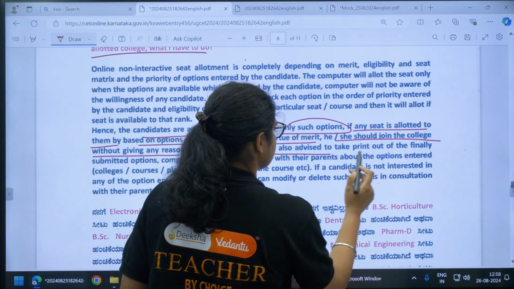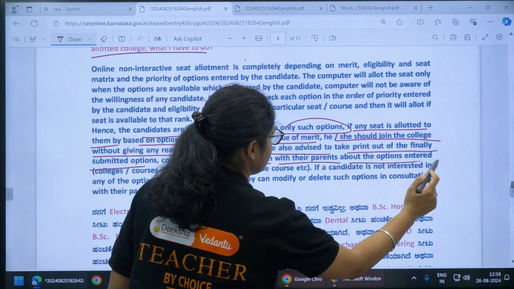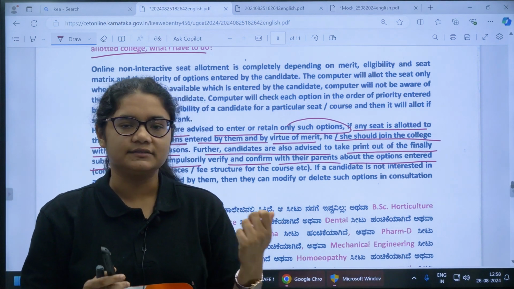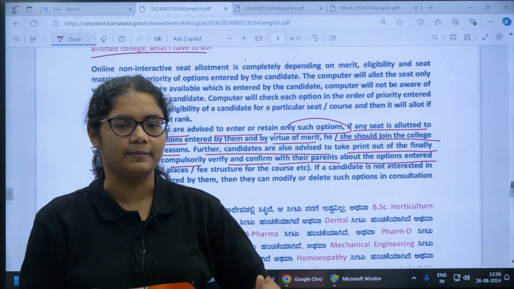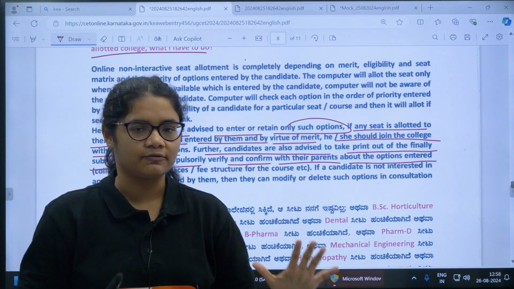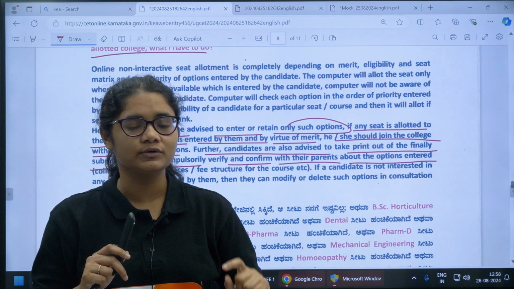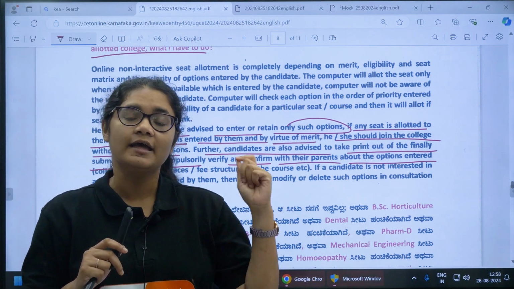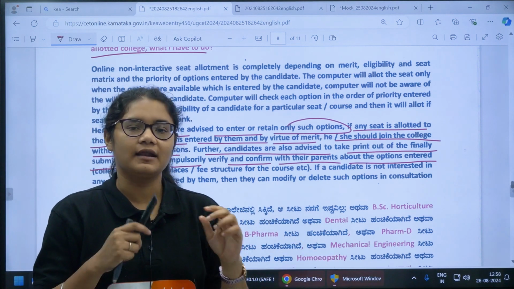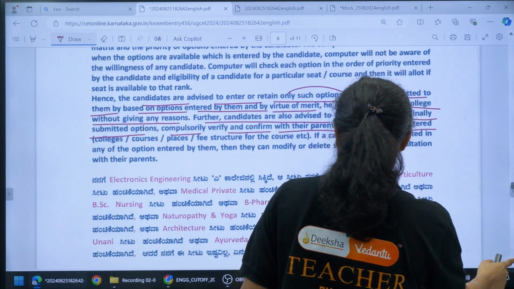Further, candidates are also advised to take a printout of the finally submitted options, and compulsorily verify and confirm with their parents about the options entered. So just talk to your parents, guardian, friends, family, or someone who is elder to you, and show them the option entry you have prepared, whether it is correct or not, whether these colleges are good or not. Take feedback and then recheck that all the options you have entered are those where you are genuinely interested and will go and join. Because once the seat is allotted and you are not interested, then that one option has gone to waste, right? So be very careful and add those colleges where you are interested.